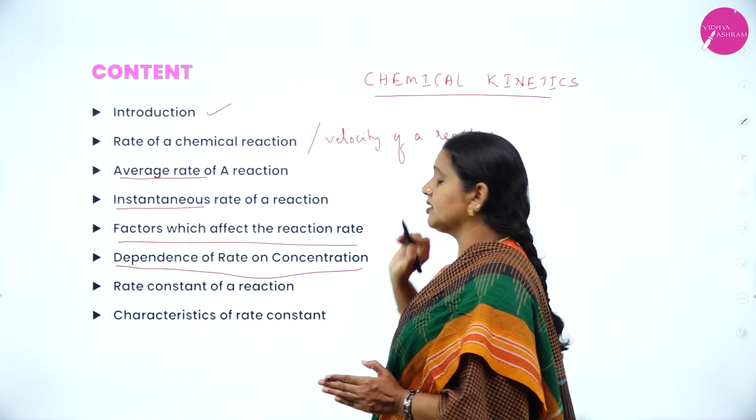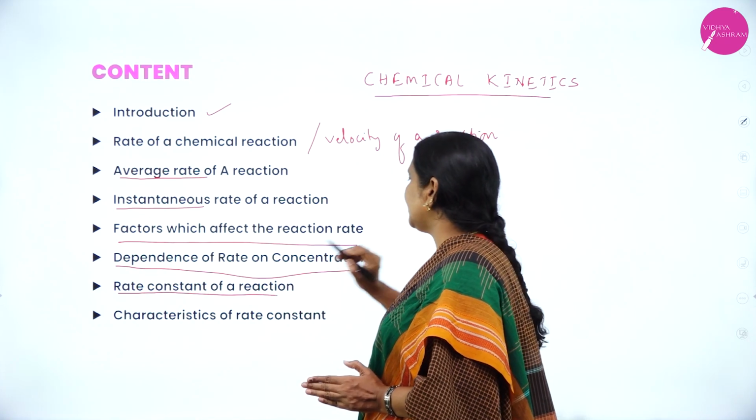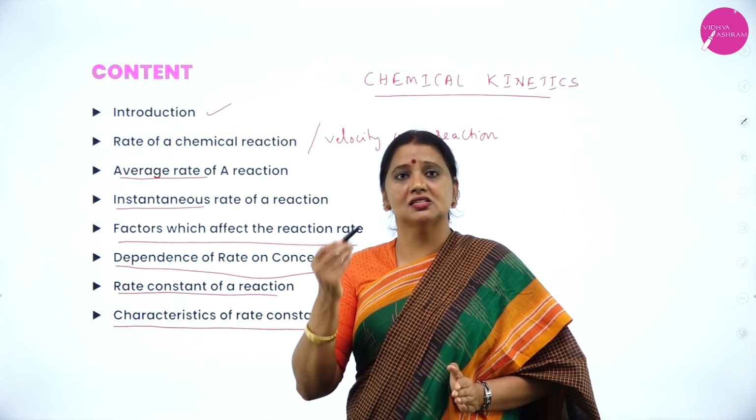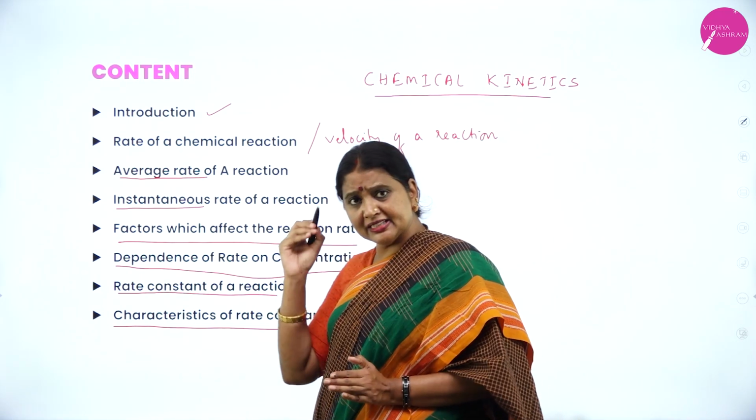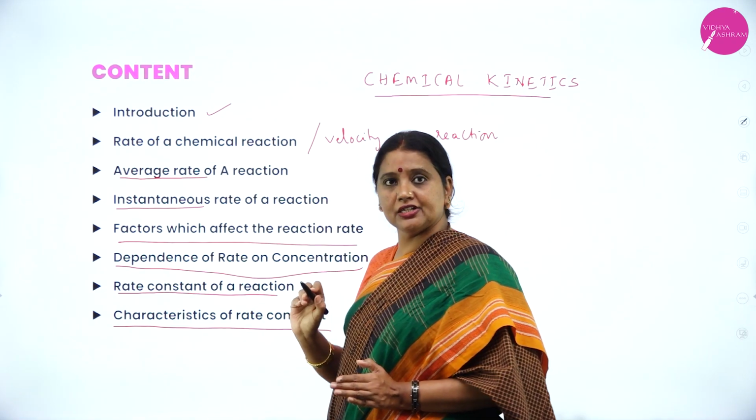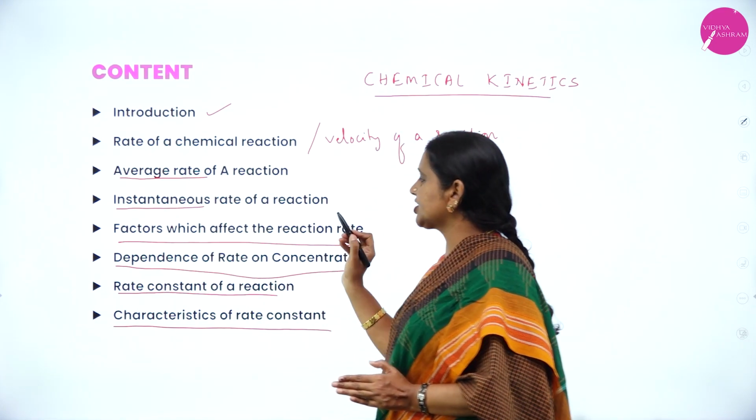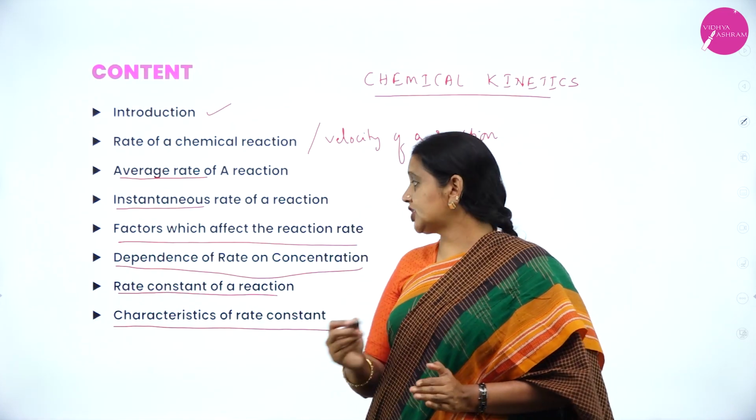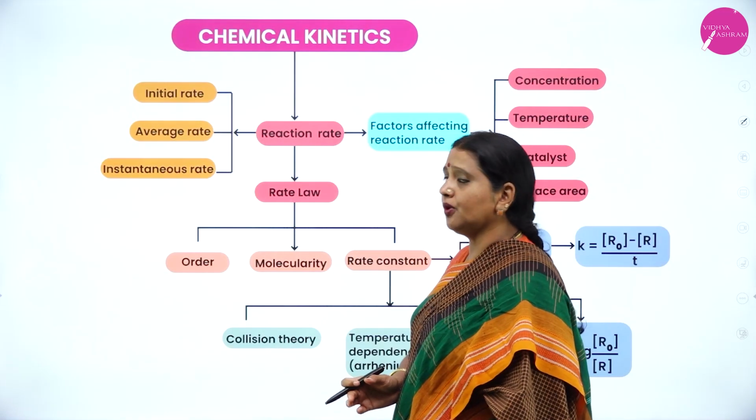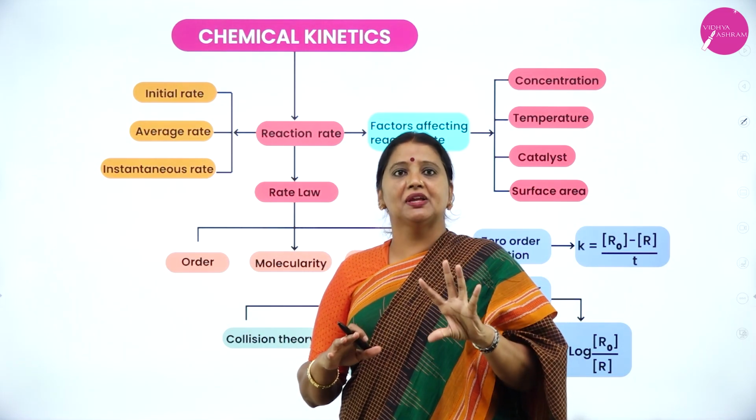Dependence of rate on concentration. How the rate of the reaction depends on concentration. Rate constant of a reaction. Characteristic of rate constant. Rate is different, rate constant is different. Therefore, in this session, I am going to give an introduction about chemical kinetics, explain about rate of reaction, then average rate, instantaneous rate, factors which affect the reaction rate, dependence of rate on concentration, rate constant as well as characteristic of rate constant. Now, let us consider the flow chart of this chapter, the outline of chemical kinetics.